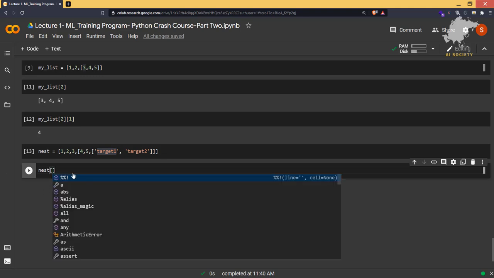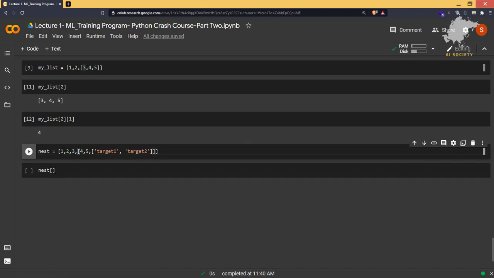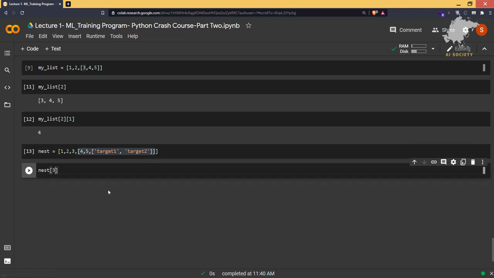Let's open the square brackets first. So 0, 1, 2, 3. First of all, we go inside this big list, and then we'll grab this list first. This list. Okay, so 0, 1, 2, the third index is this list. So let's grab the third index, and inside this list 0, 1, 2. So the second index is the innermost list.